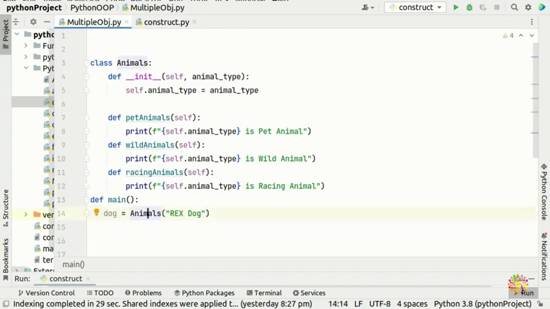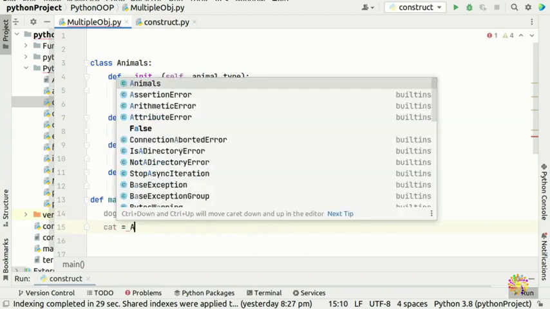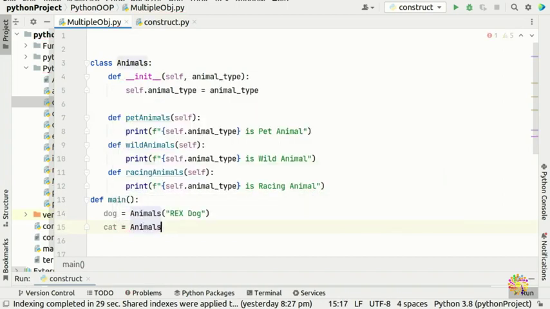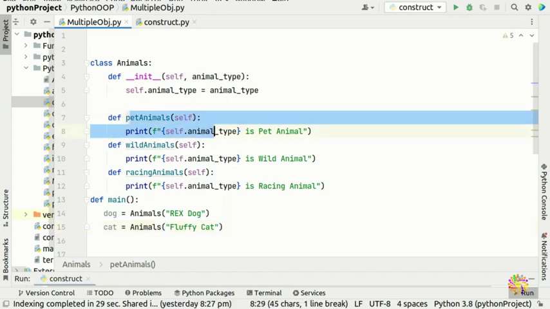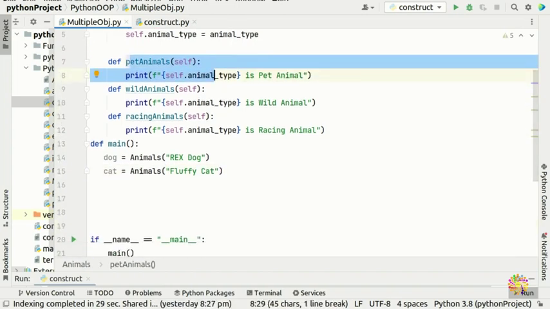Now we can create another object. For example, we can put a cat, and we have a parameter animal type, and we say Fluffy cat, for example. Alright, so now we have a method here. We can access all our methods with our two objects.